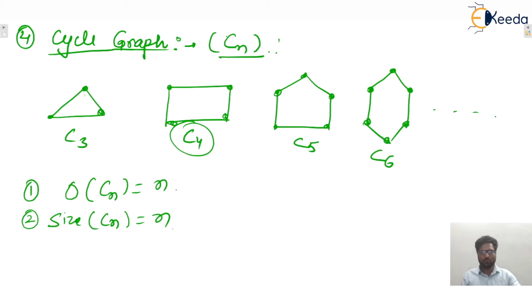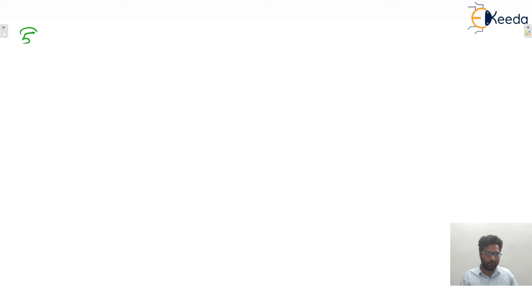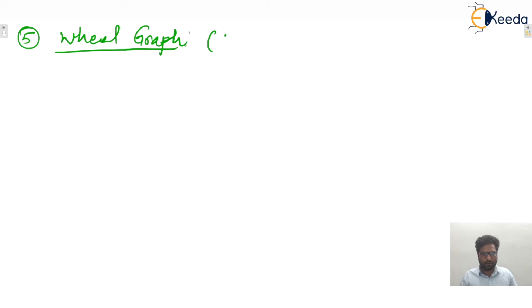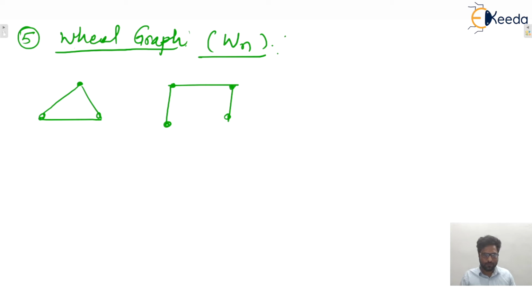Okay. So moving to the next one, that is wheel graph. Fifth one is what? Wheel graph. So that is represented with Wn. So remember, what is the difference here? Here n is not a number of vertices. So this is C3. This is C4.